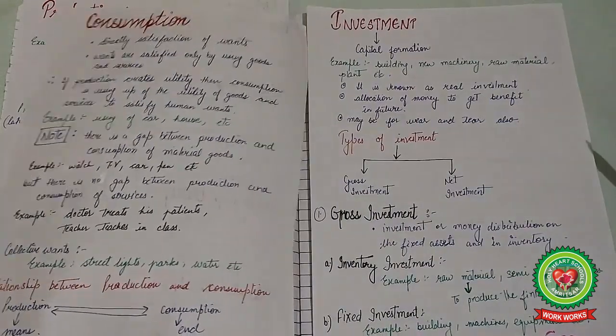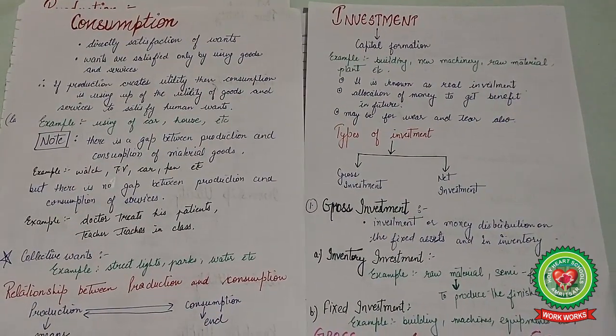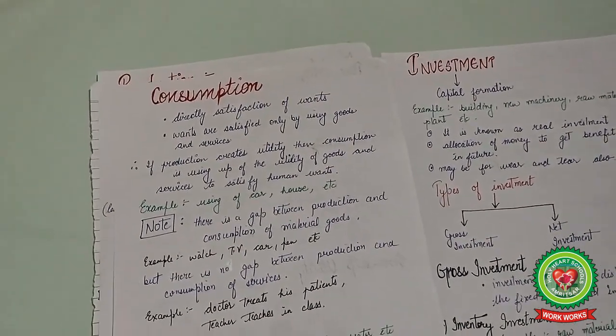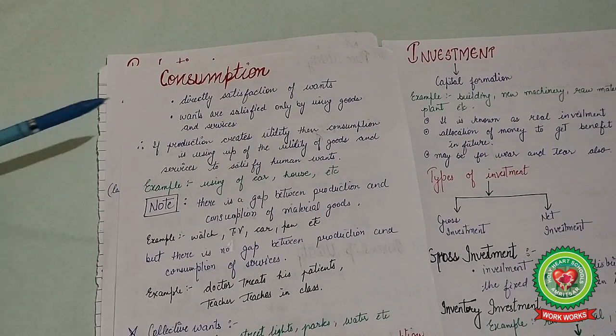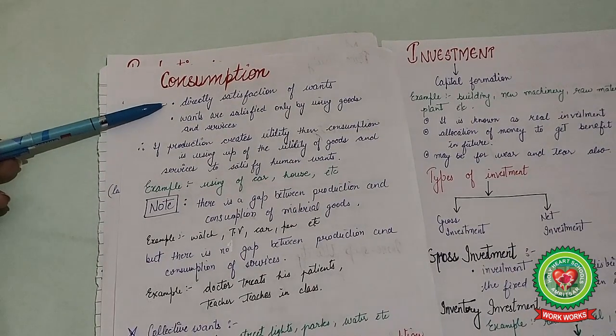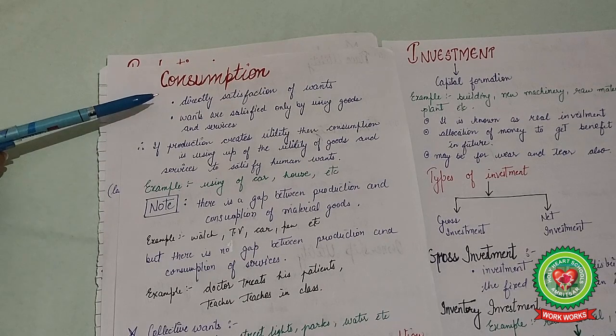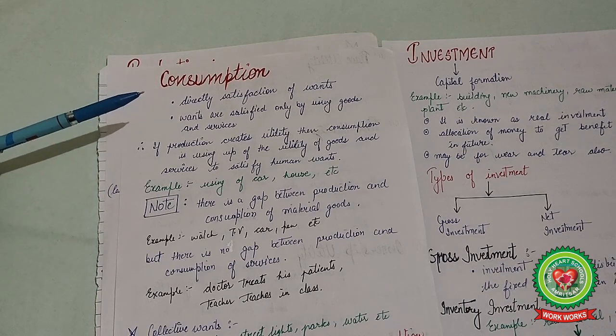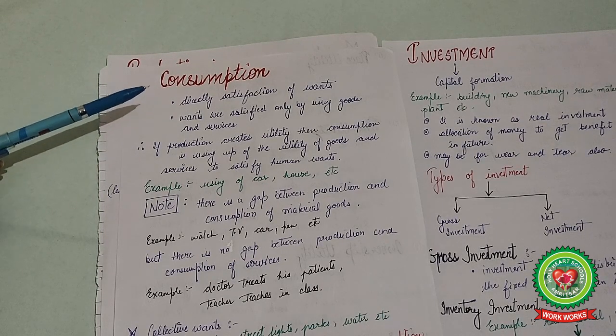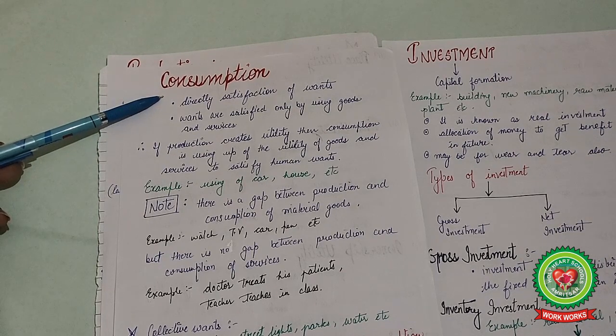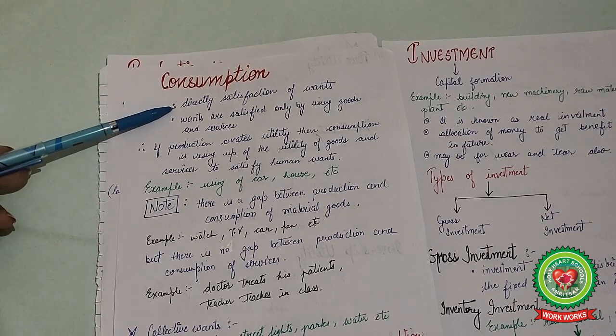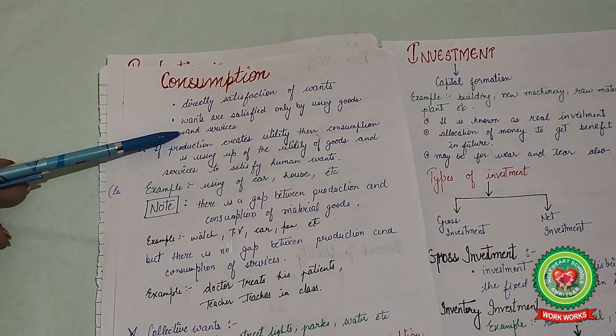Next, our third concept is consumption. Consumption means directly satisfying human wants. Consumption means a person can consume the good. What he wants or desires, he can consume. So it includes the satisfaction of human wants. The wants are satisfied by getting goods and services.